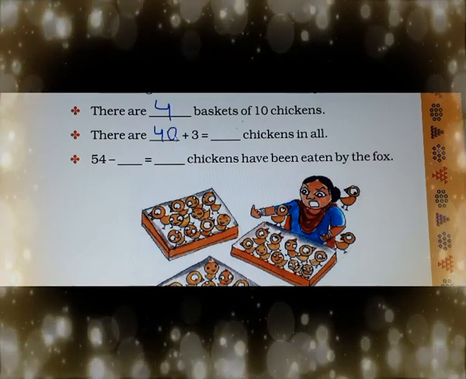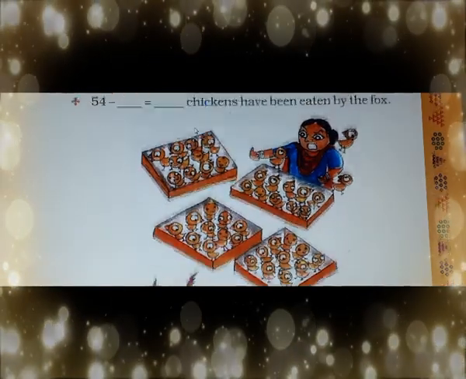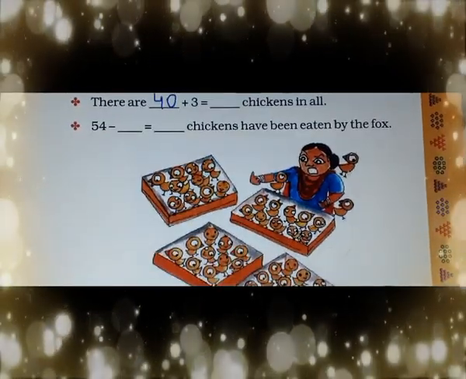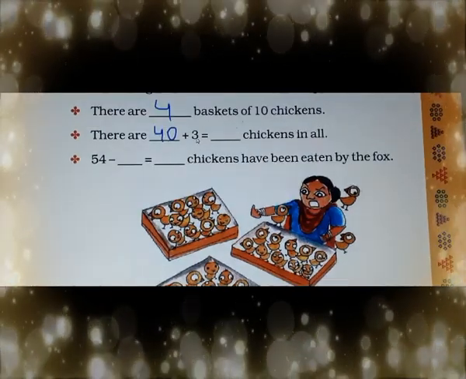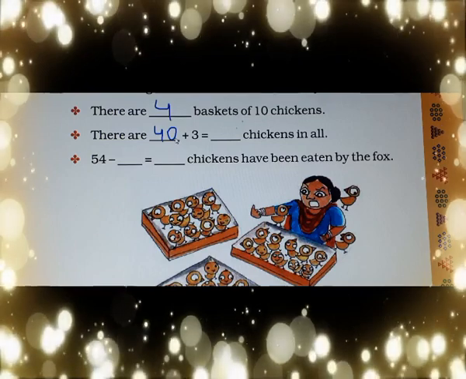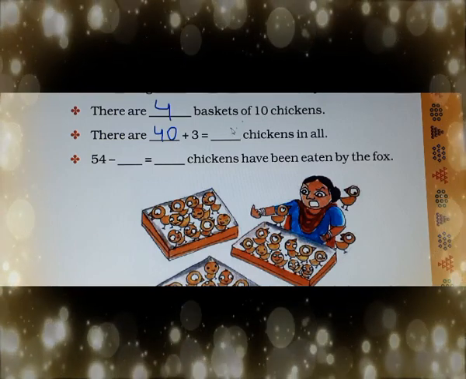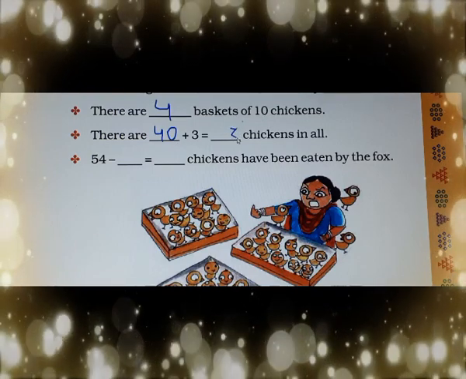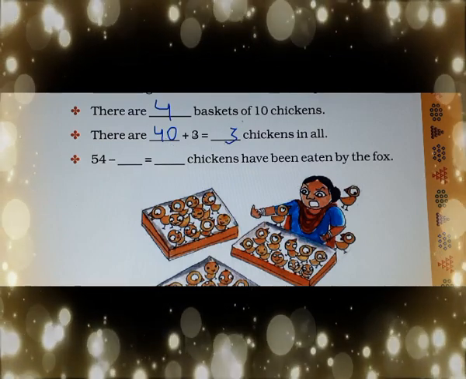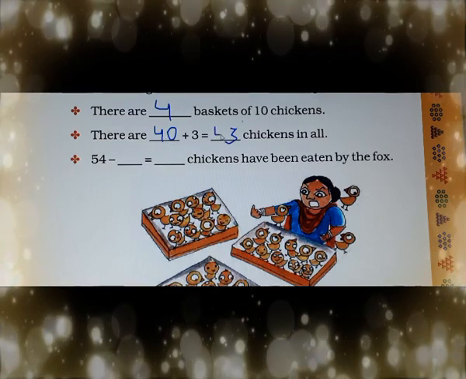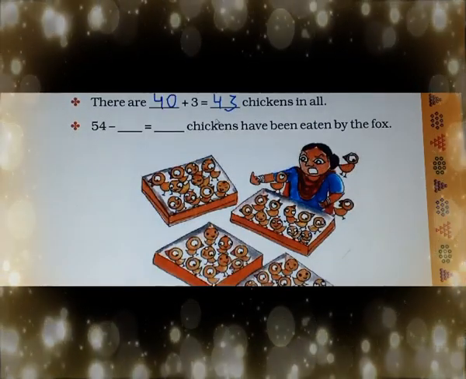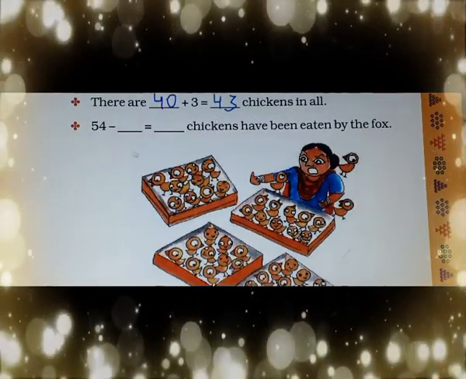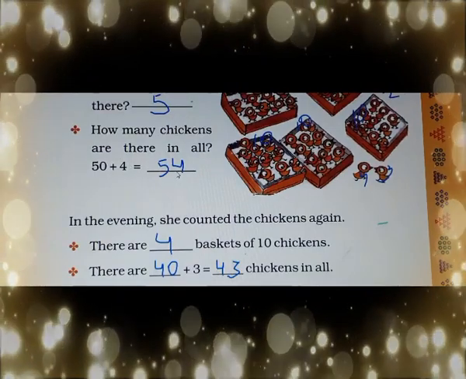Now why 3? Because 3 are outside, so that is why 3 is written. 40 plus 3: 3 plus 0 is 3, and for 4, there is no other number, so we will write 4 as it is. So how many total chickens are there? 43 chickens in all.